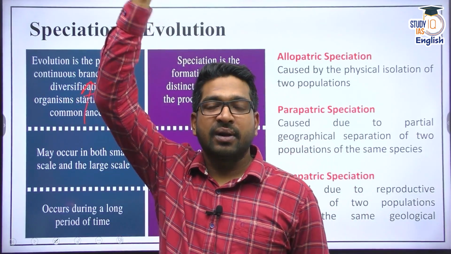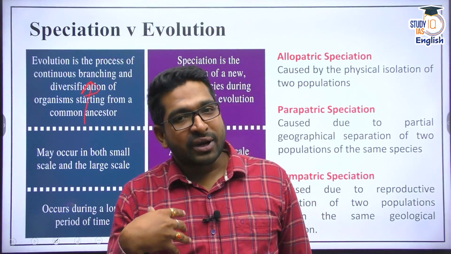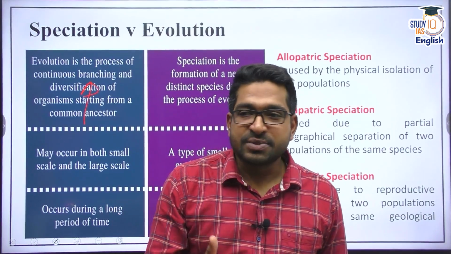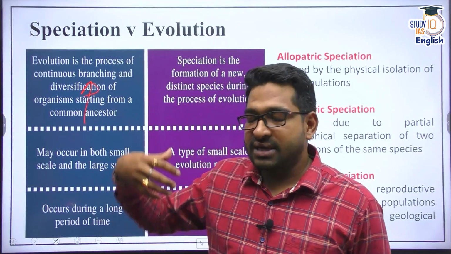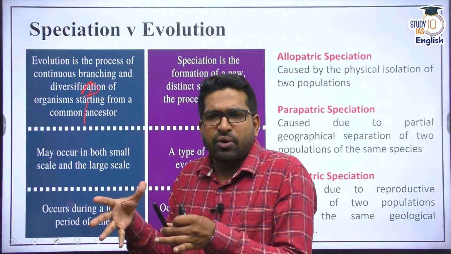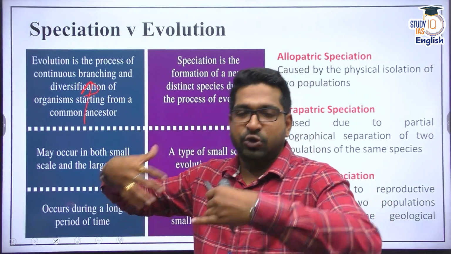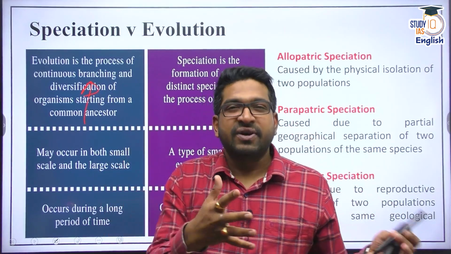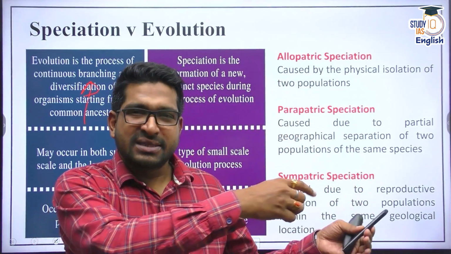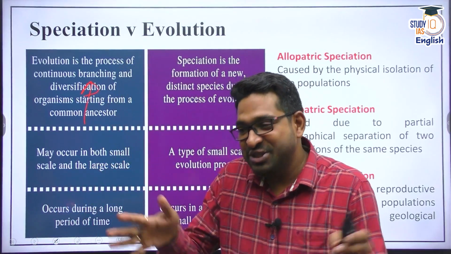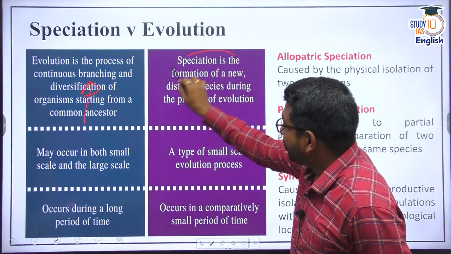Probably there was no life right at the beginning of the earth. There were unicellular organisms, but slowly and steadily complex organisms evolved, and from those complex organisms a different set of species evolved. We are Homo sapiens, which is basically humans, and we find so many other organisms like the orangutan and the gibbon. We have different apes. Now all these belong to the same family. You do know that there is speciation which has occurred. Evolution is a broader idea, but speciation is the formation of different species.